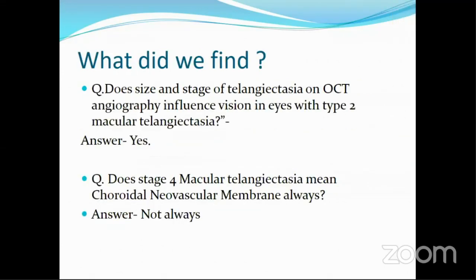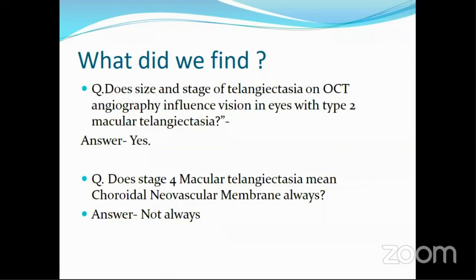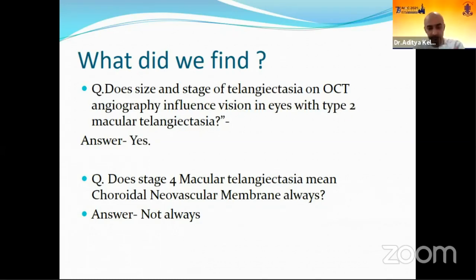Thank you, Dr. Aditya. Since we are a little bit over the time, we probably have to cut down on one question. I'd just like to know, why did you choose this method of classification? Because it's not easy to measure the area of telangiectatic vessels. Most people have calculated the vascularity index. Why did you choose this? Exactly. The reason why we chose this was that not many papers have shown the size of the macular telangiectasia, and once we started analyzing the data, we realized that this is one of the important factors that influences the vision.